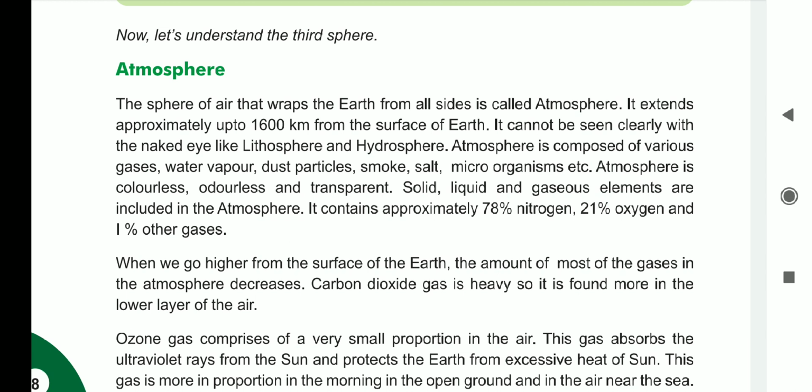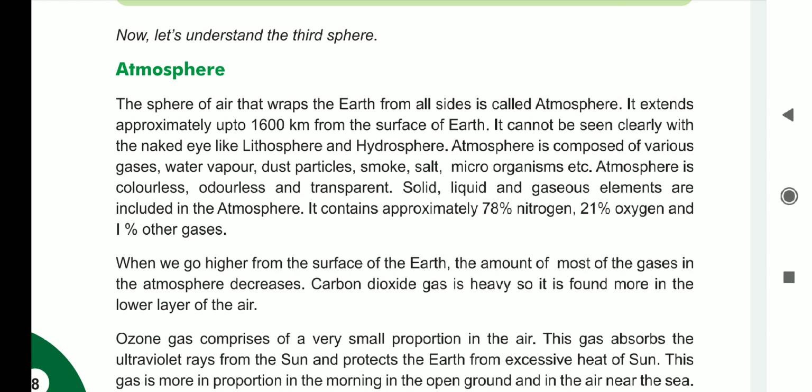Atmosphere is colorless, odorless and transparent. On land we can see brown soil and rocks. Water we can sometimes see as blue in color. But air is colorless, no color is there, no smell is there, and transparent means we can see through it like glass, the same as we see with our eyes.